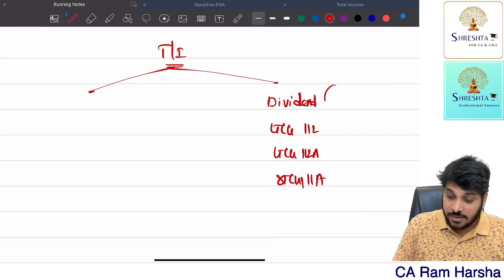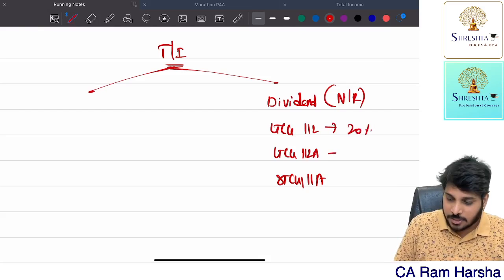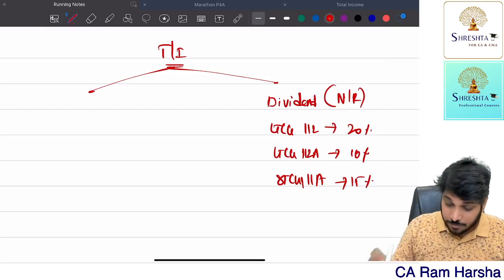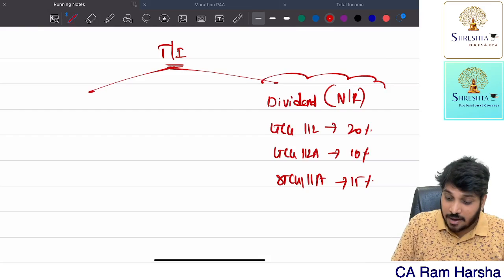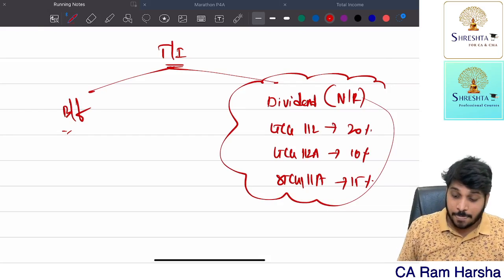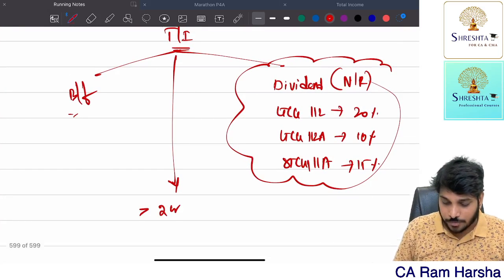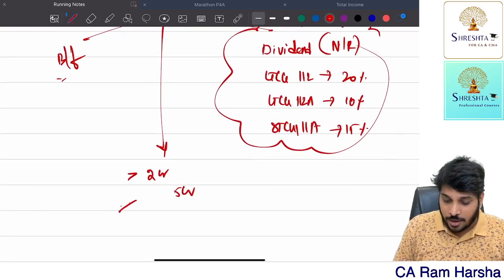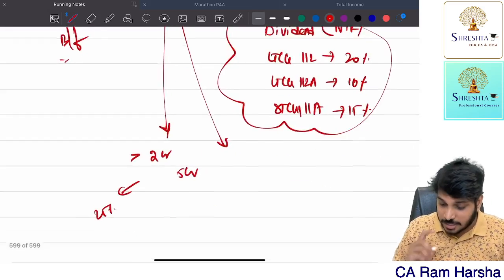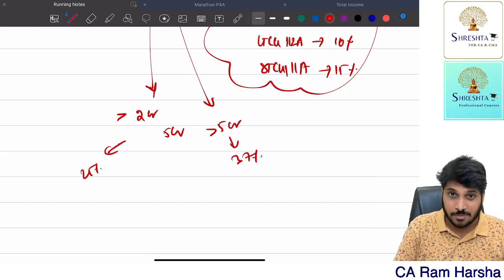Now, dividend is generally taxable at normal rates. 112, 20%. This is 10%. This is 15%. Getting it. Now, if the total income has these incomes, the remaining income is called the balancing figure. If this total income is exceeding 2 crore, but not exceeding 5 crore, the rate of surcharge is 25%. If this total income is exceeding 5 crore, the rate of surcharge is 37%.